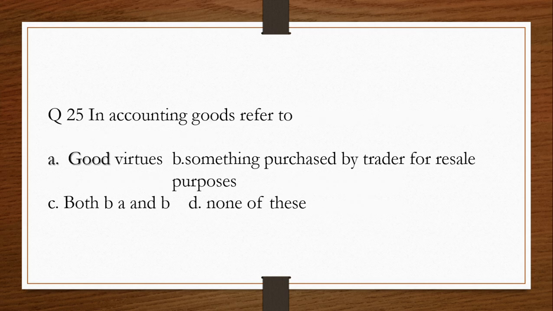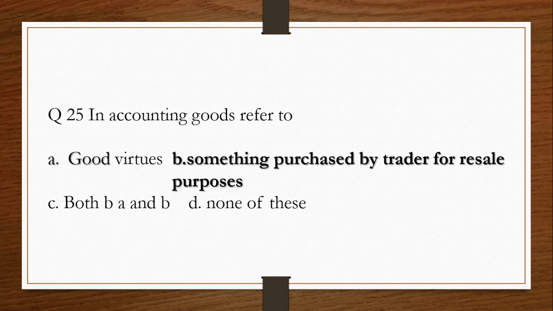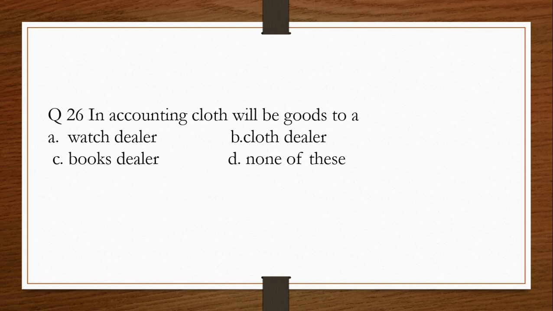Question number 25. In accounting, goods refer to dash A. Good virtues, B. Something purchased by a trader for resale purposes, C. Both A and B, D. None of these. The answer is B. Something purchased by a trader for resale purposes. Question number 26.